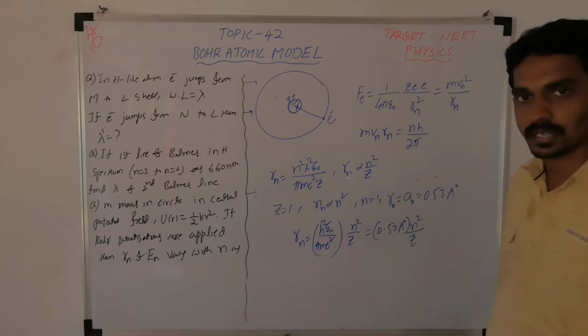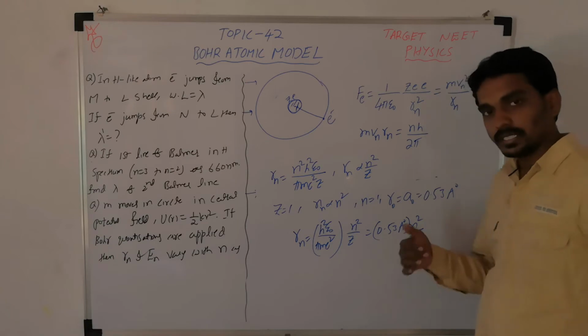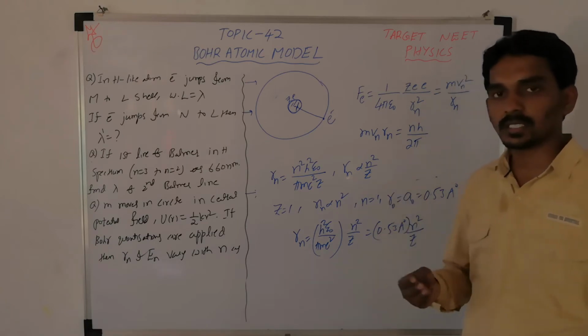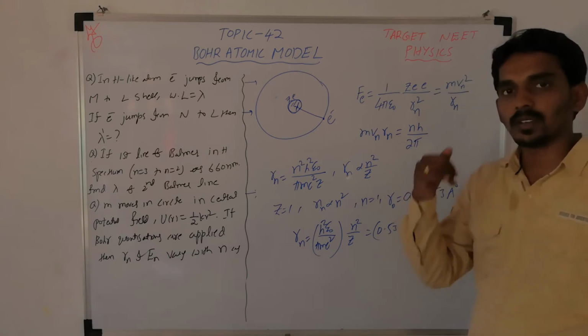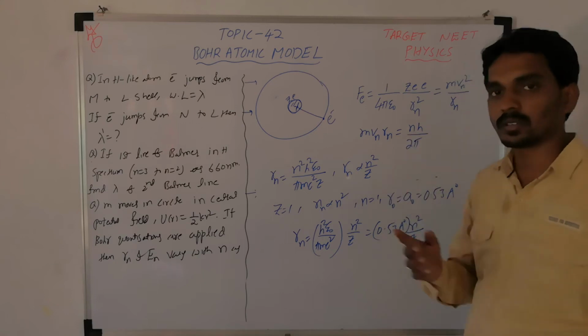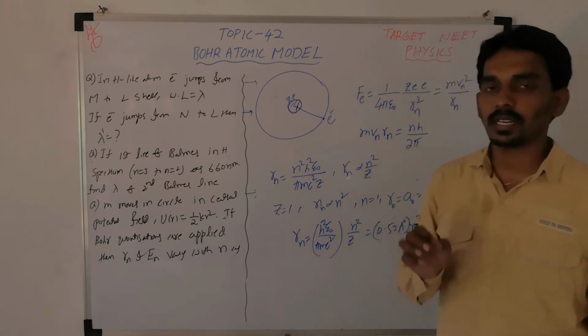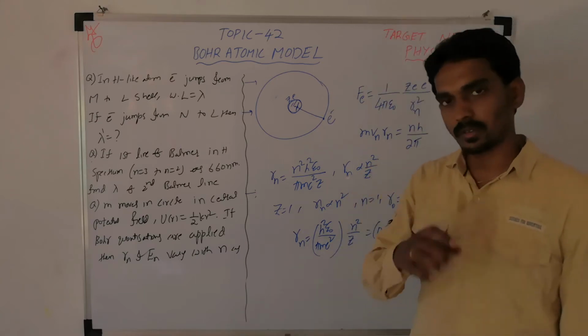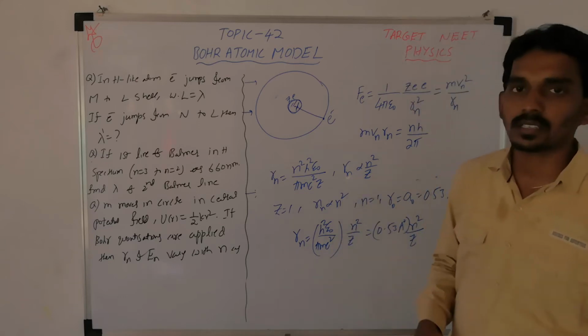They can ask for any atom like lithium. So hydrogen, helium, lithium. Lithium means what is Z? 3. Substitute Z. And for lithium's 4th orbit, n equals 4. But you cannot apply it for lithium itself. You can apply it for Li plus plus. When you remove 2 electrons, it will become a single-electron system.